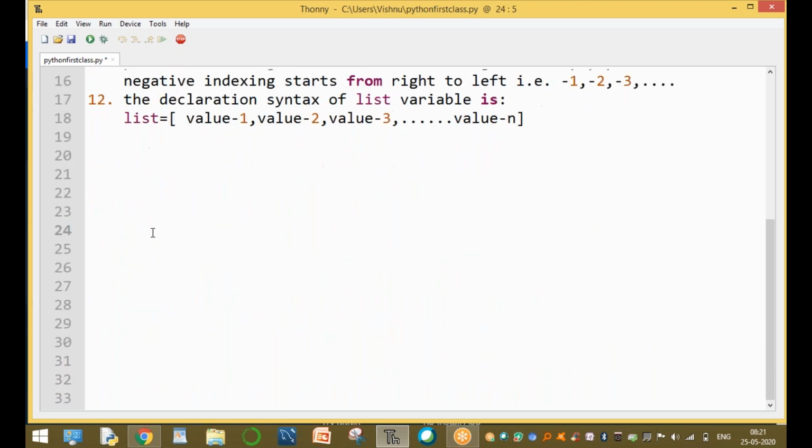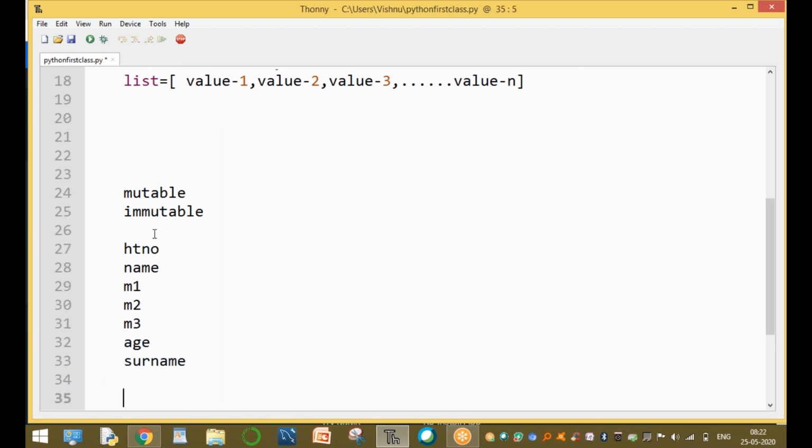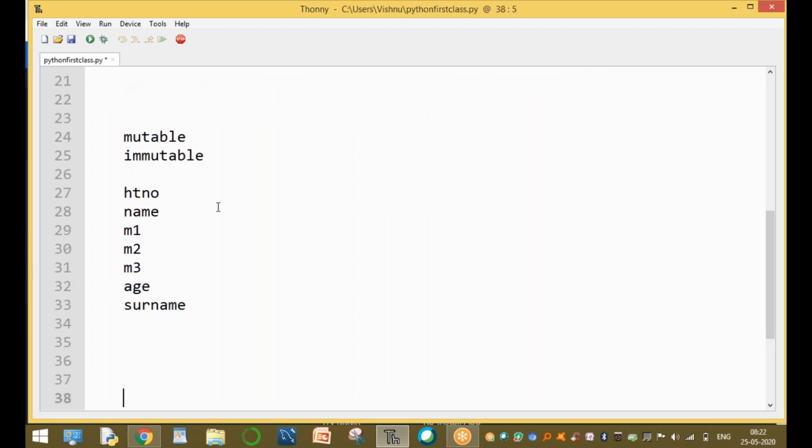For example, sir, what is mutable? What is immutable? For example, your data contains the hall ticket number, name, marks 1, marks 2, marks 3, age, and surname. These are the variables. So what is mutable, sir? What is immutable? Name is immutable, it cannot be changed.